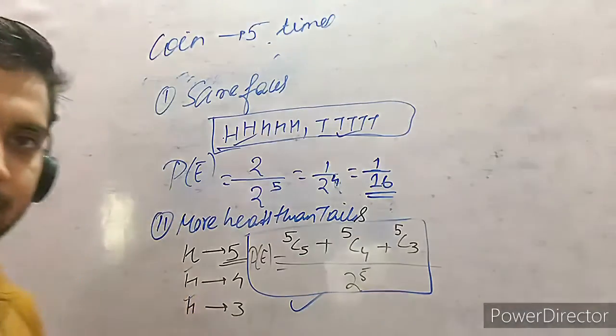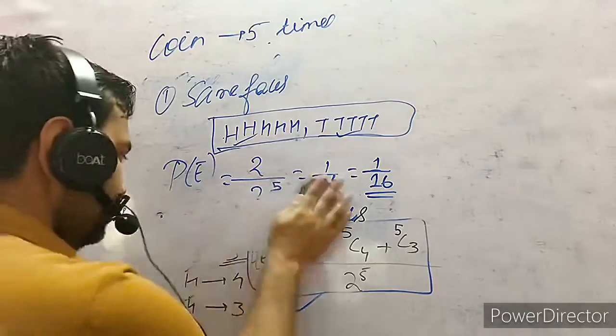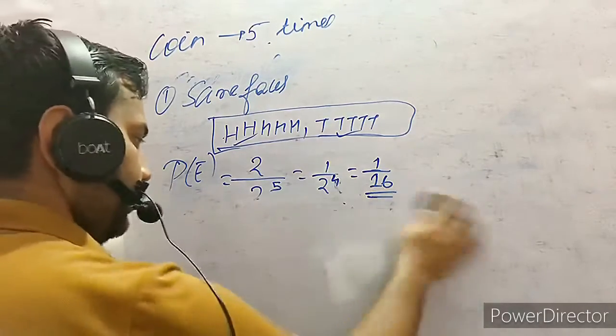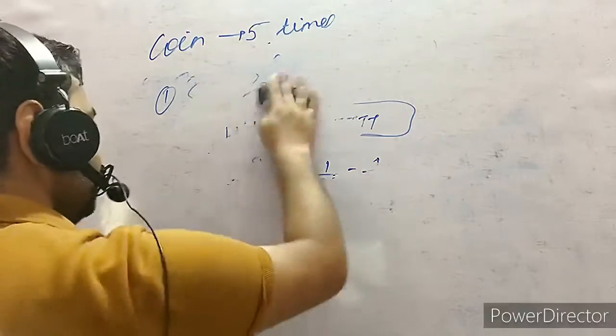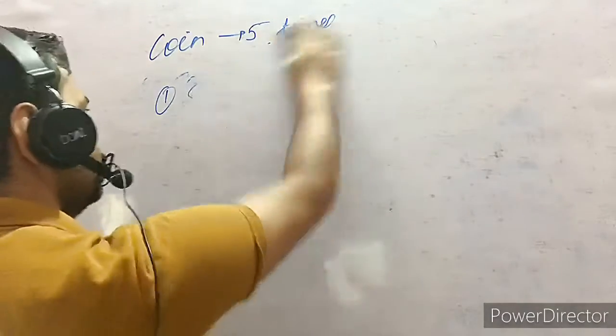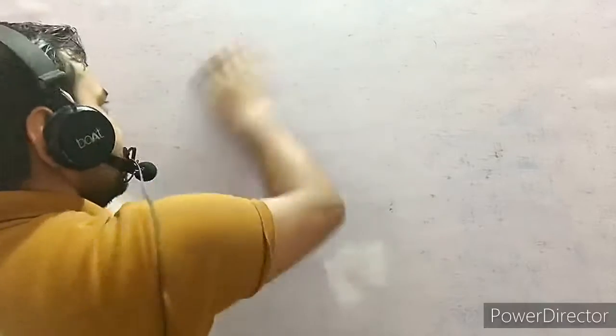Okay. One very interesting question is there, which I want to share with you. It is very important, you know. The question says, wait a second. A and B simultaneously toss a coin until one of them gets head. If A starts the game, what is the probability for B to win and A to win?